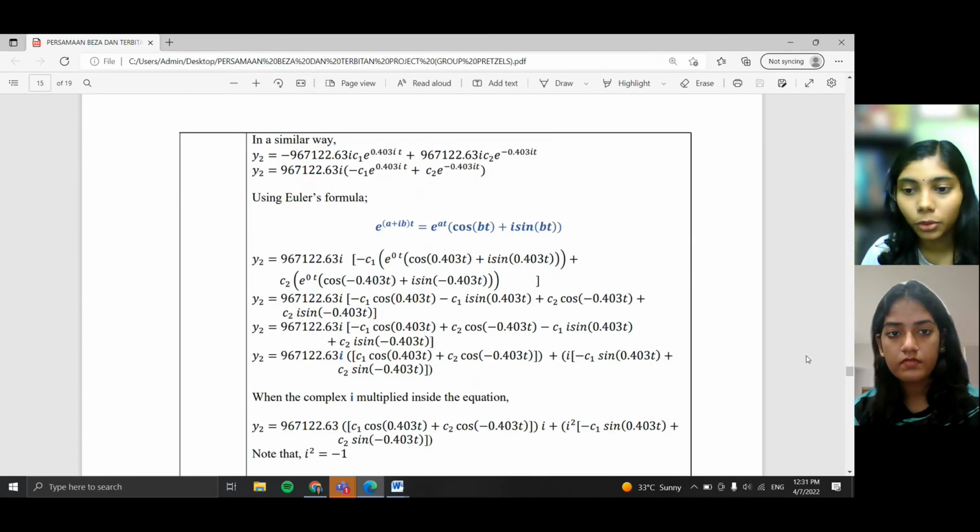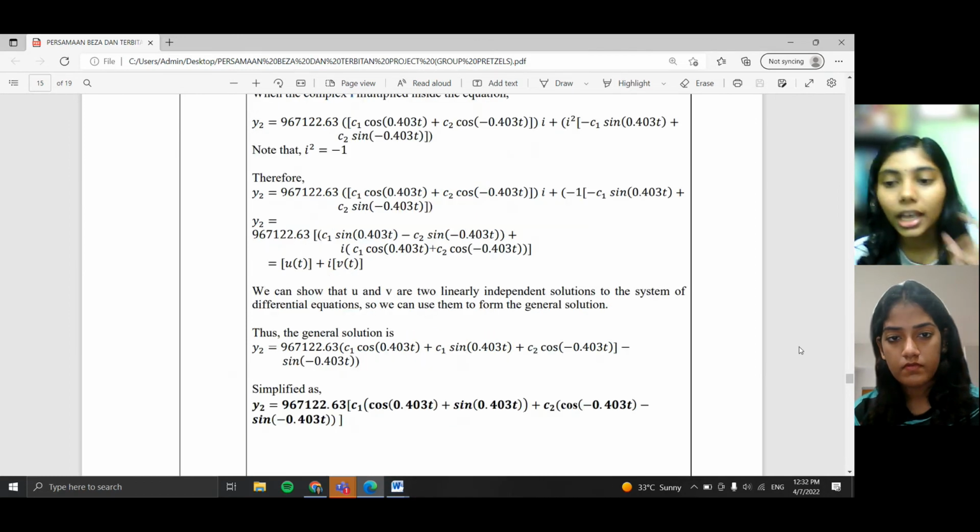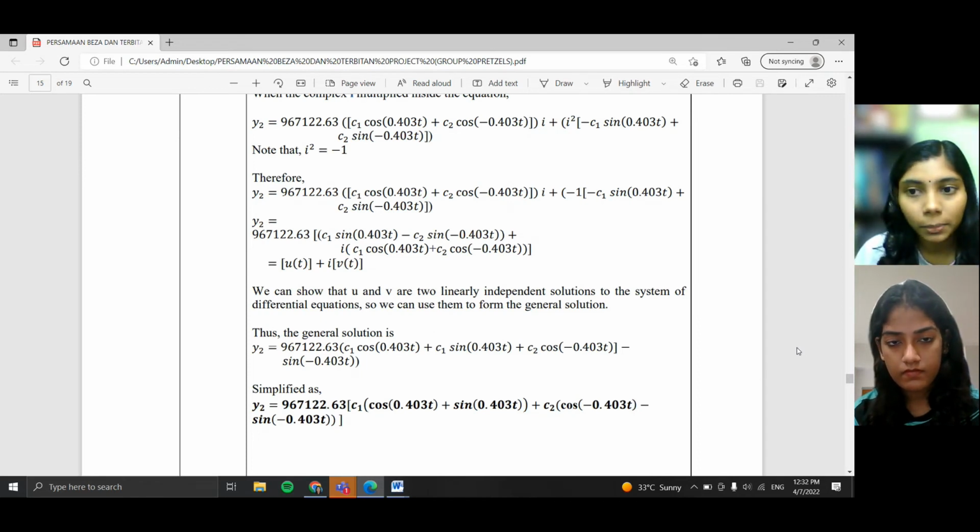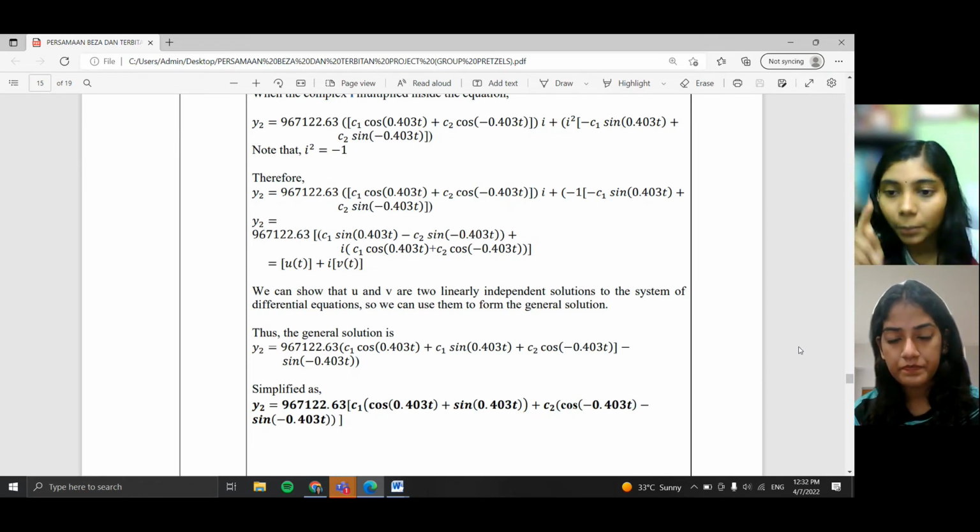In a similar way, we will have to continue the same process for y2. So our team did it this way using Euler's formula. Here a point to note is we have multiplied 967,122.63i. i is another complex number. So when we multiply this into that, one of the i becomes i squared, another one stays as i. The i squared value is negative 1, because the square of the imaginary unit gives negative 1. So we multiply the value negative 1 in the position of i squared.